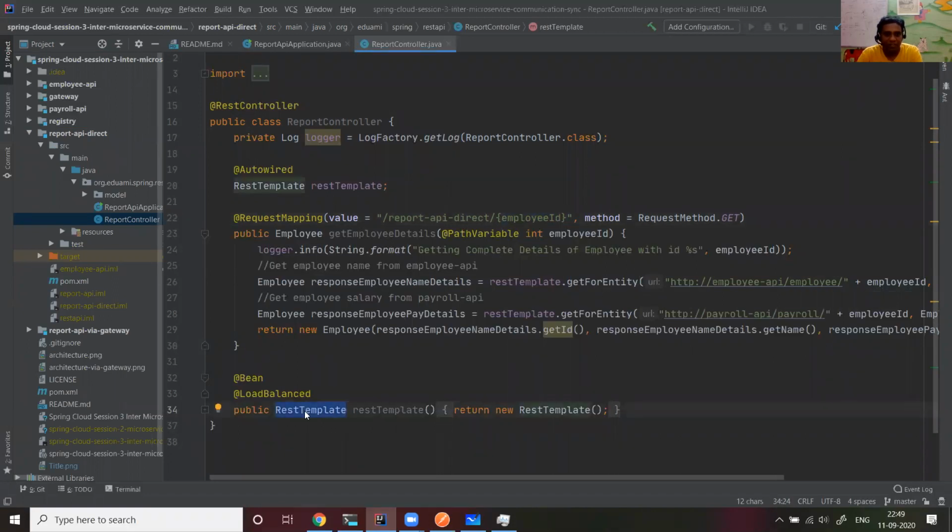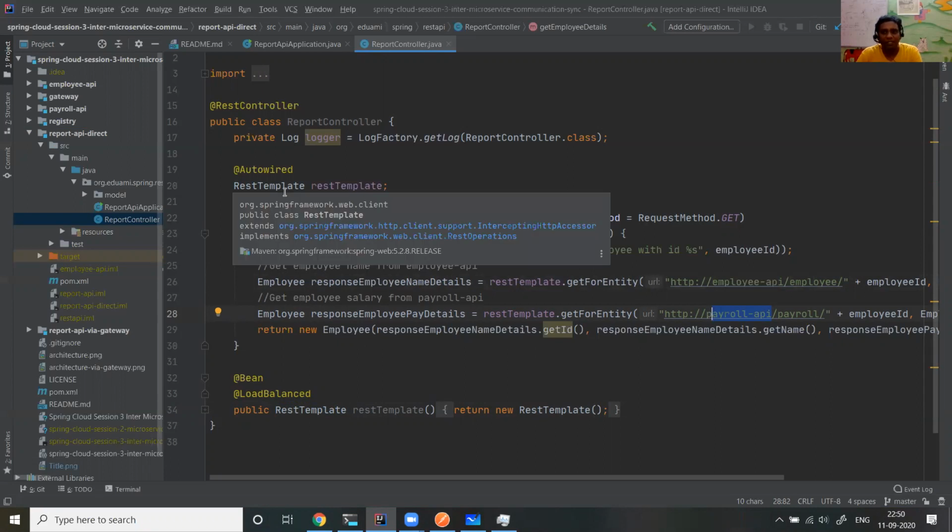The REST template is a Java client library which is used to call a REST API. The employee API and payroll API are both REST APIs. If you closely observe, there is no host name or port that we gave. We just gave the application names, the employee app name and payroll app name. But what exactly they translate to, where they are, that is done by Spring for us. That is going to be done by the REST template automatically with the Ribbon client.